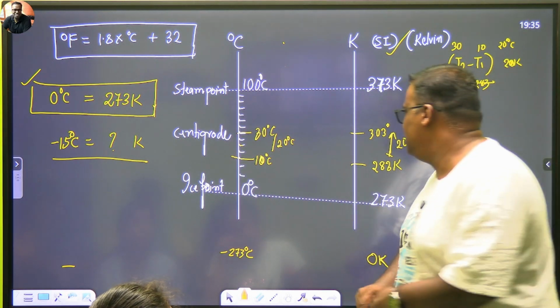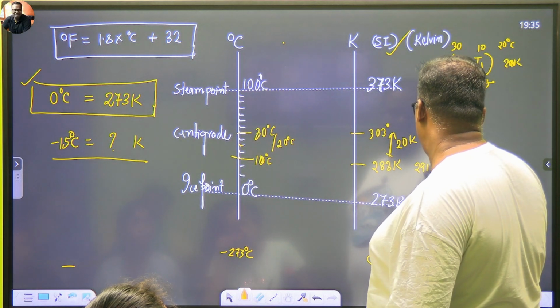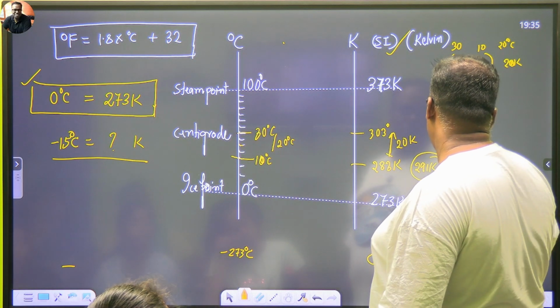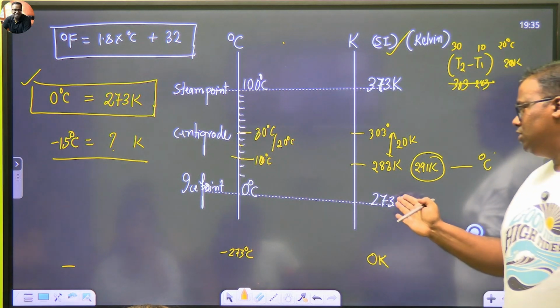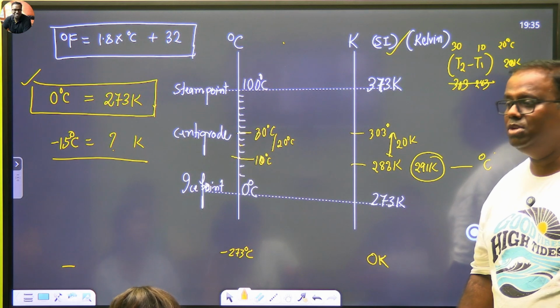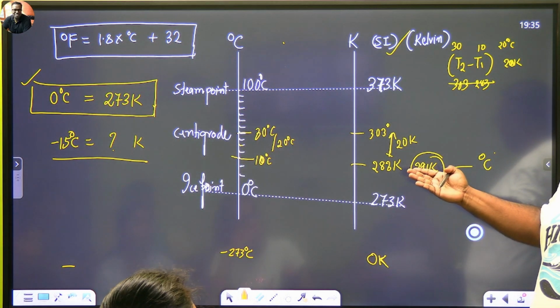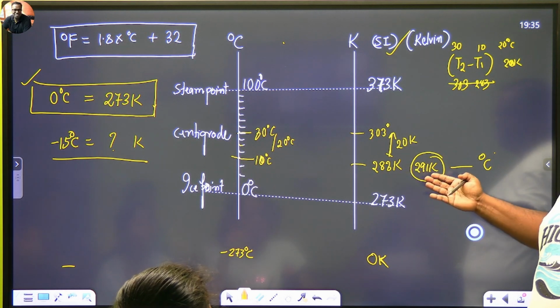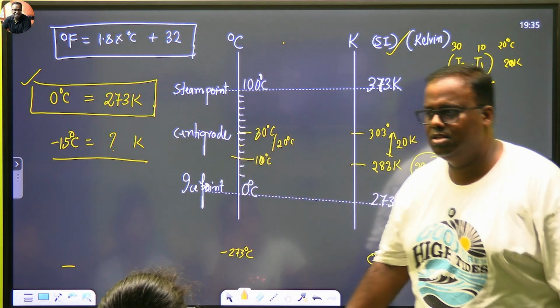Say somebody tells you that 291 Kelvin, what is the corresponding degrees Celsius? So you just see what is the difference. 273 to 291. How much? 273, 283, 293. It makes it 20. So 18 is the difference. Add 18 with 0. 18 degrees Celsius.